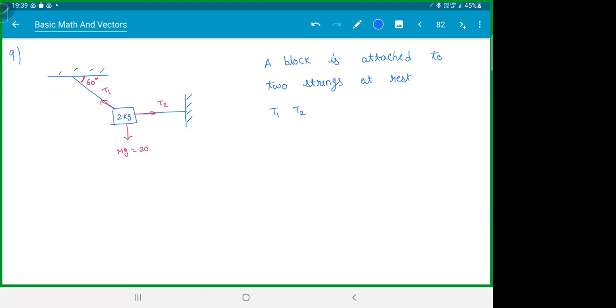Everyone knows now what tension is? It is the force by the strings. T1 and T2 are tensions in the string. Tension is simply the force in the string. Find T1, T2. The mass of the block is 2 kg, so the weight is 20 newtons. This is how they'll bring it.